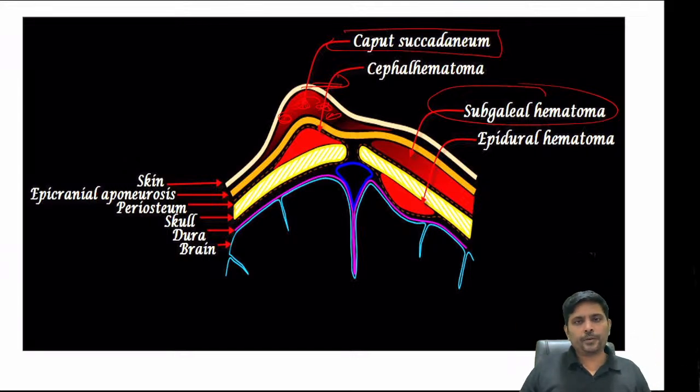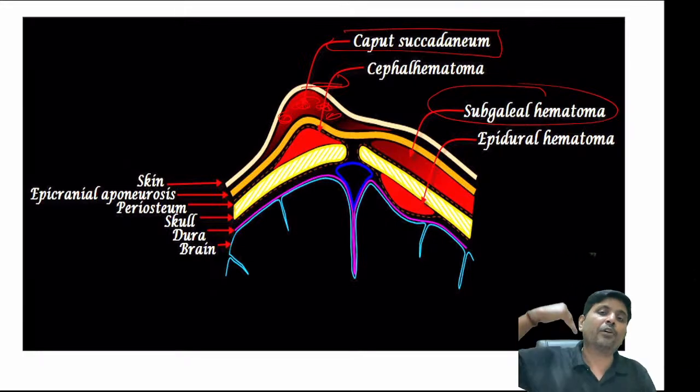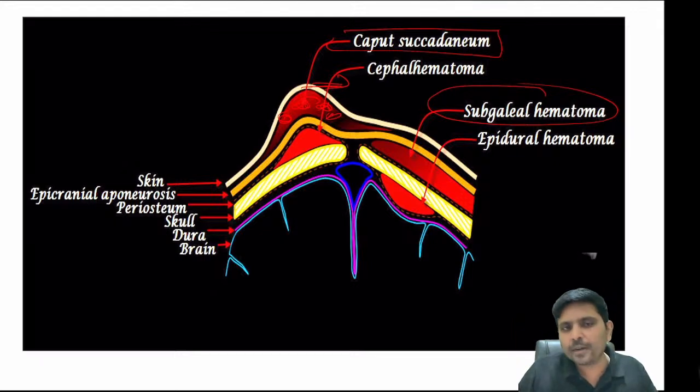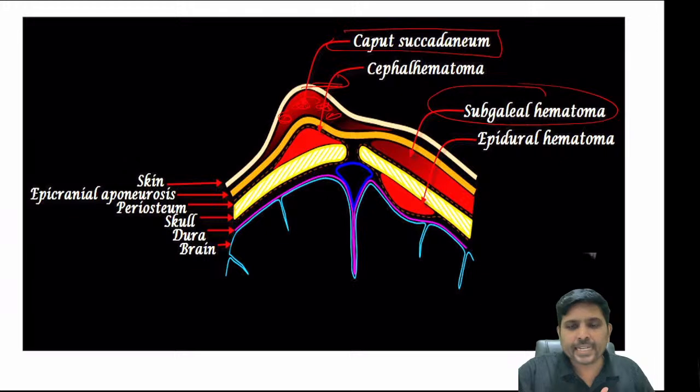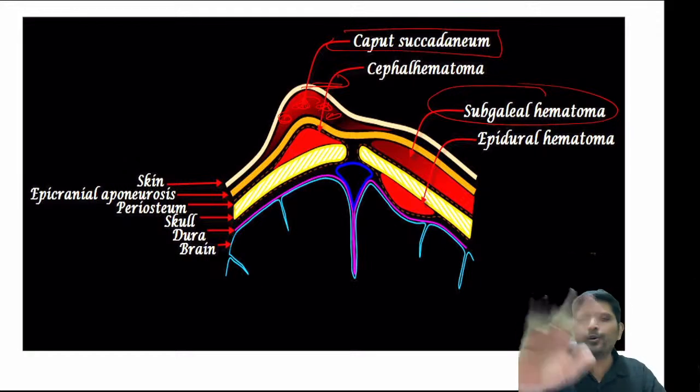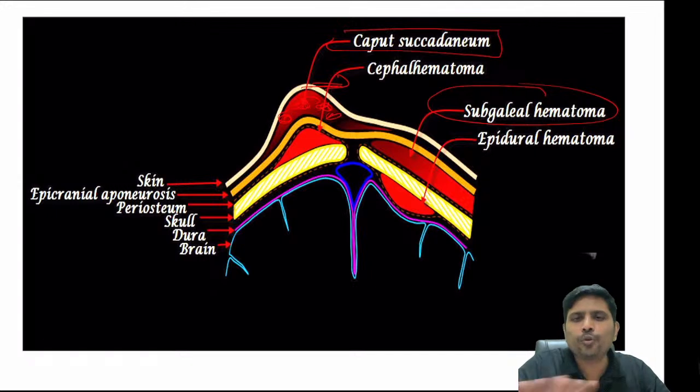vitamin K deficiency. Diffuse bleed in such a sense that an extensive amount of blood collects just below the subgaleal area, as a result of which the child would have gone into shock. So FFP will be necessary, blood transfusion will be necessary, shock correction will be necessary, vitamin K will be necessary in case of subgaleal bleed. I repeat, in case of subgaleal bleed. So these three types of bleeding are very, very common in newborn. Three head swellings. Epidural hematoma, we don't get in newborn.